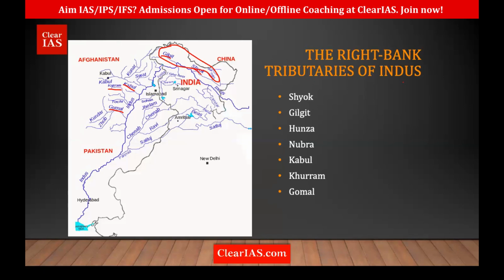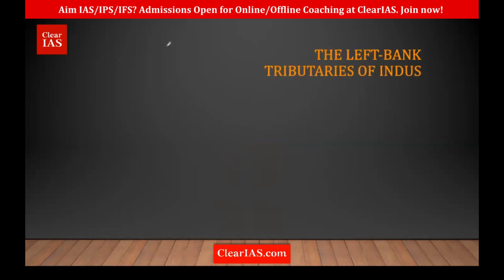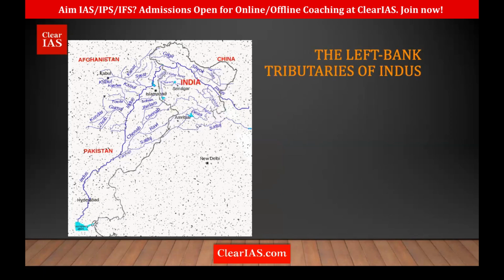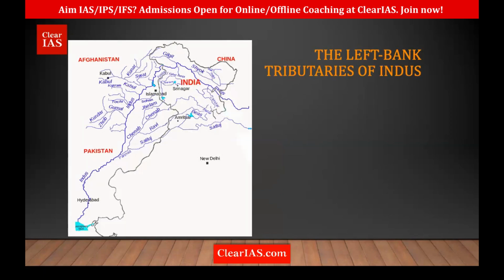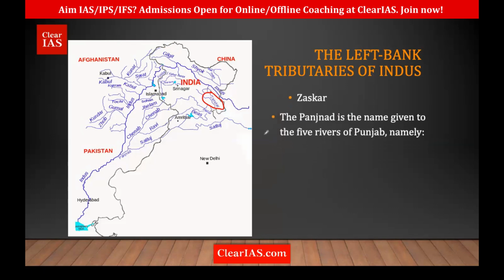If you're talking about the left bank tributaries, the most important ones: there's the Zaskar here. This is not that important, but just remember Zaskar is one of the tributaries of Indus. Apart from that, we have the Panchnath, which is the name given to the 5 rivers of Punjab.